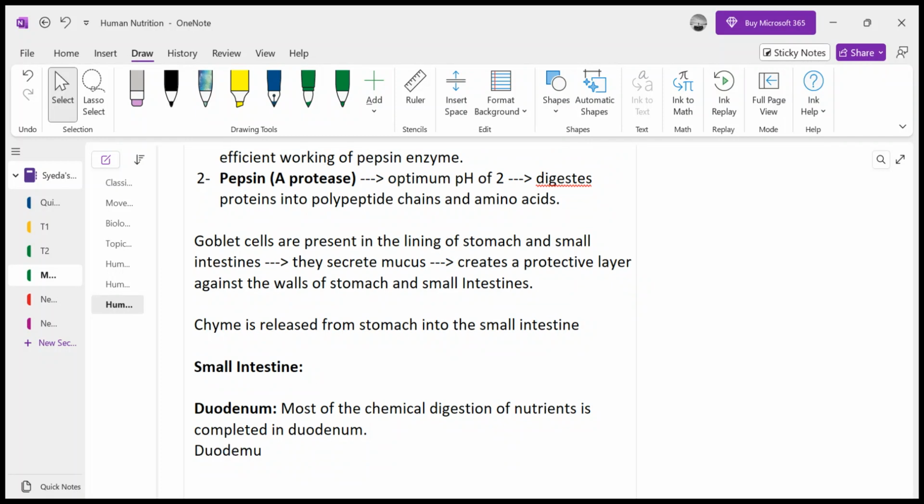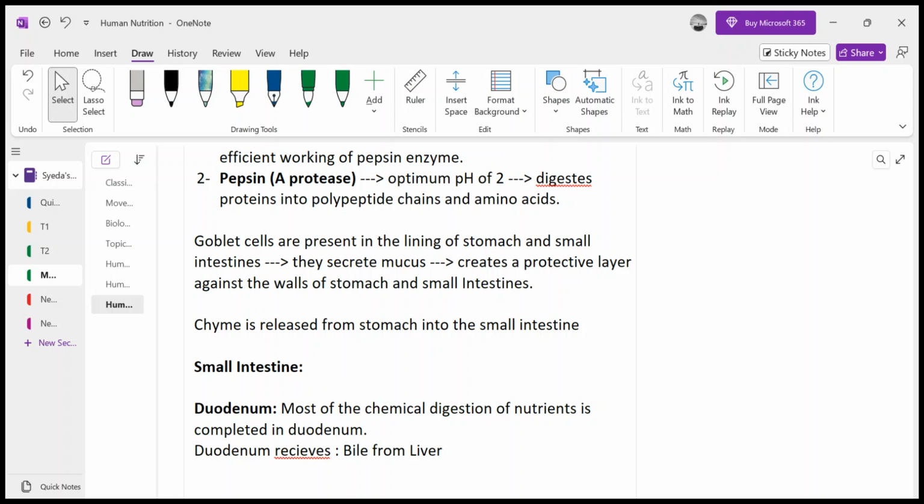Duodenum receives bile from the liver, right? Now actually the liver secretes bile, but it is stored in the gallbladder, right? And whenever there is a need for the bile, whenever we are eating food, the signal is sent to the gallbladder, and the gallbladder starts to release the bile into the bile duct, which reaches into the small intestine.